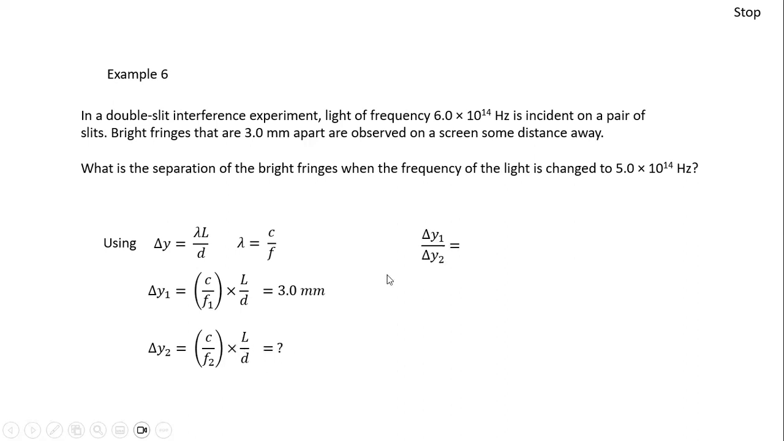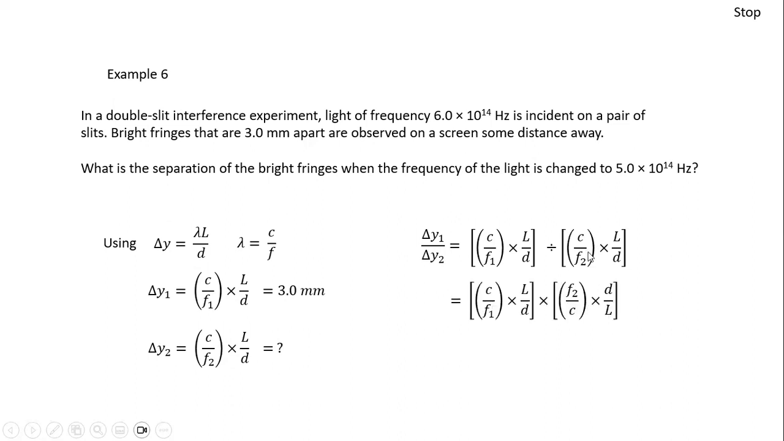So dividing this, delta y1 over delta y2 is basically dividing the first term by the second term. So we just invert this thing, right? Now we can cancel off common factors. Of course, the speed of light didn't change, so we can cancel that off. We can cancel off L, which is the distance between the double slit and the screen. We didn't change that. And we didn't change D, which is the separation between the two slits.